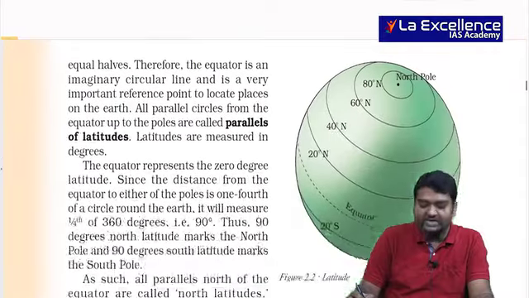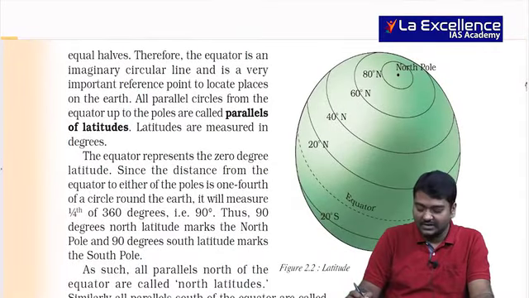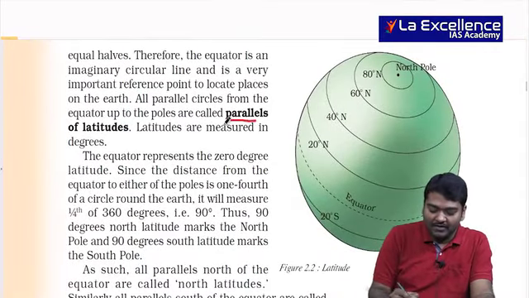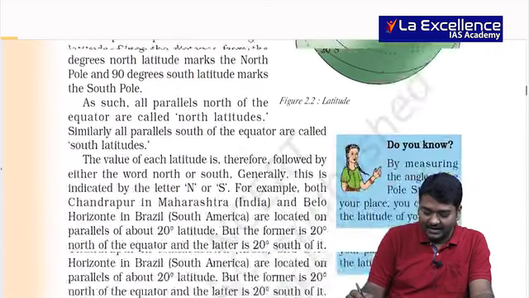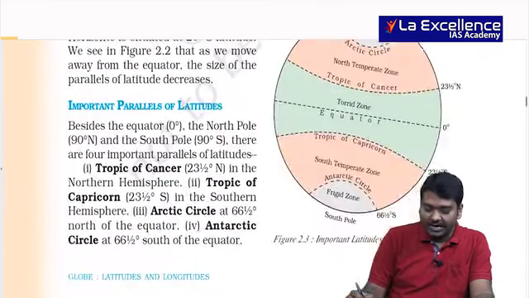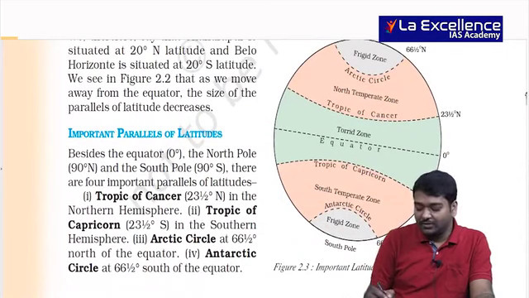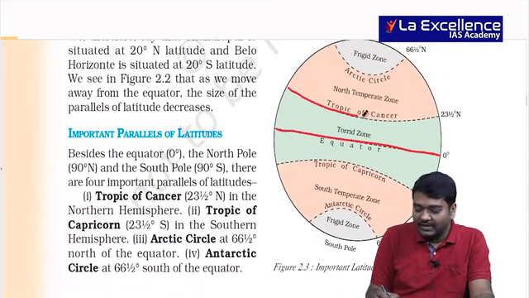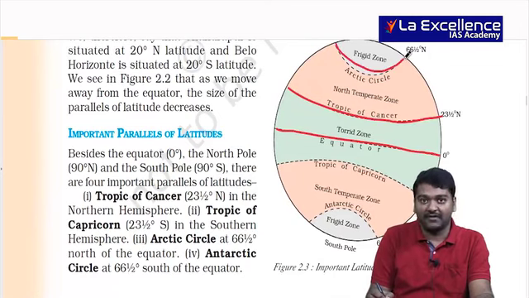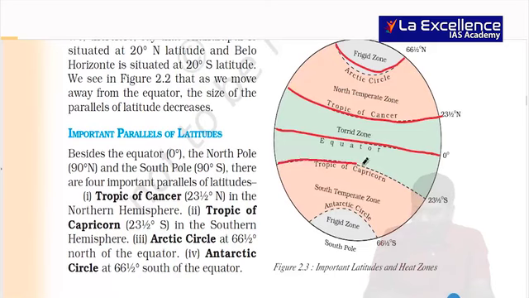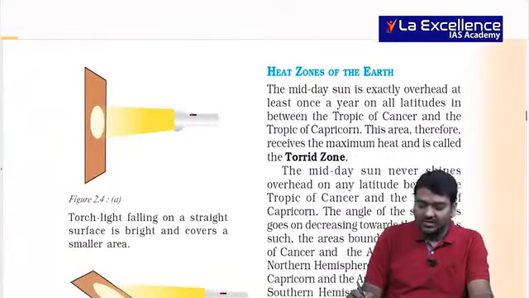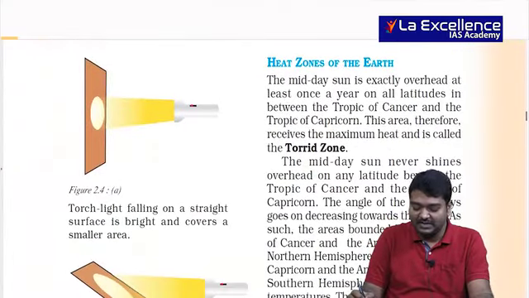And the equator divides the earth into the northern hemisphere and southern hemisphere, and you must be aware of the parallels of latitudes, right? And then the important latitudes: you have the equator, the Tropic of Cancer, which is 23.5 degrees north, the Arctic Circle 66.5 degrees north, the Tropic of Capricorn 23.5 degrees south, the Antarctic Circle 66.5 degrees south. Just revise along with me so it will be easy for you.